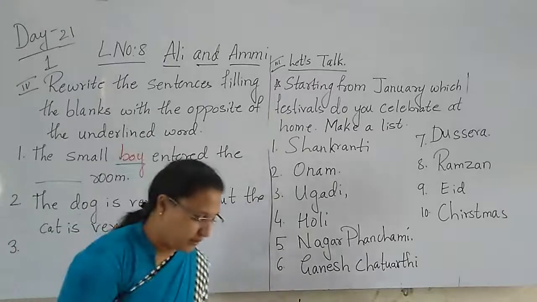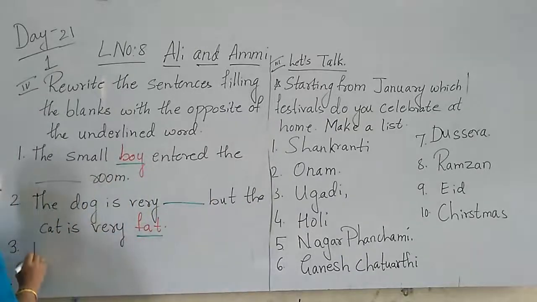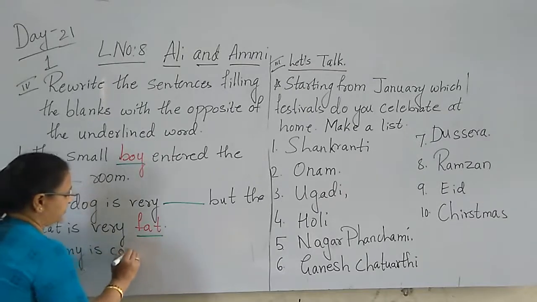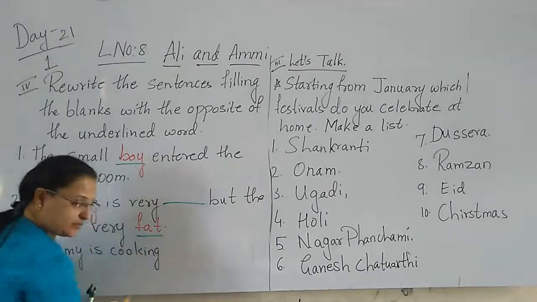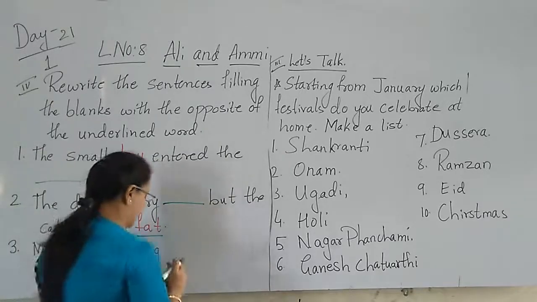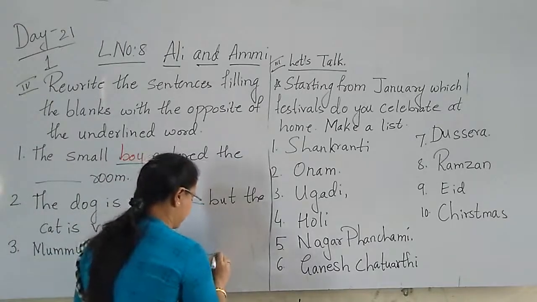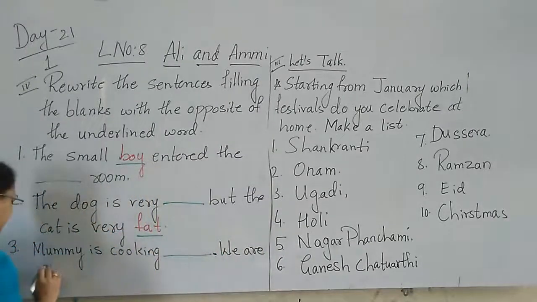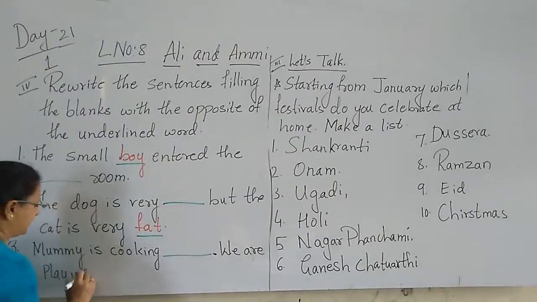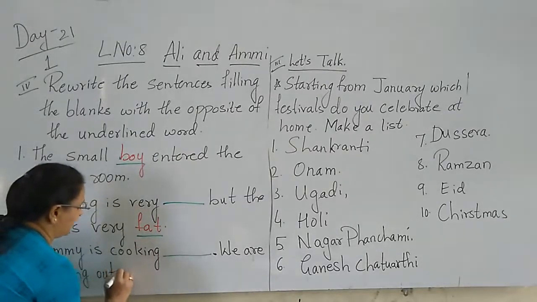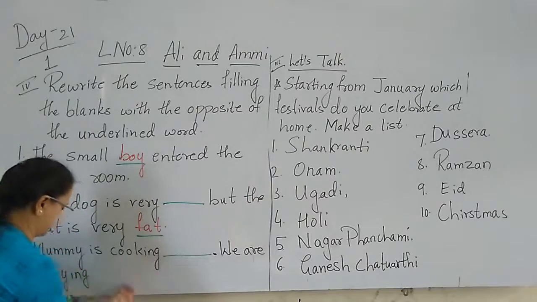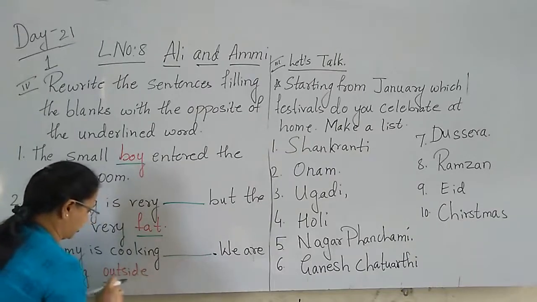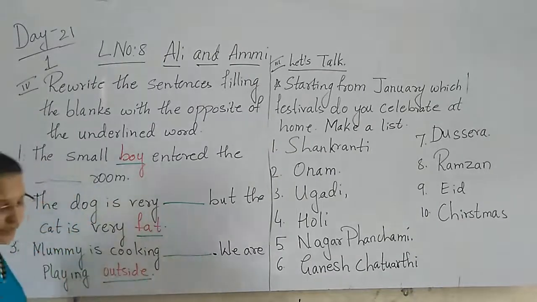Third, mummy is cooking dash, we are playing outside. This is red, the color pen. Underline. Yes. Next sentence.